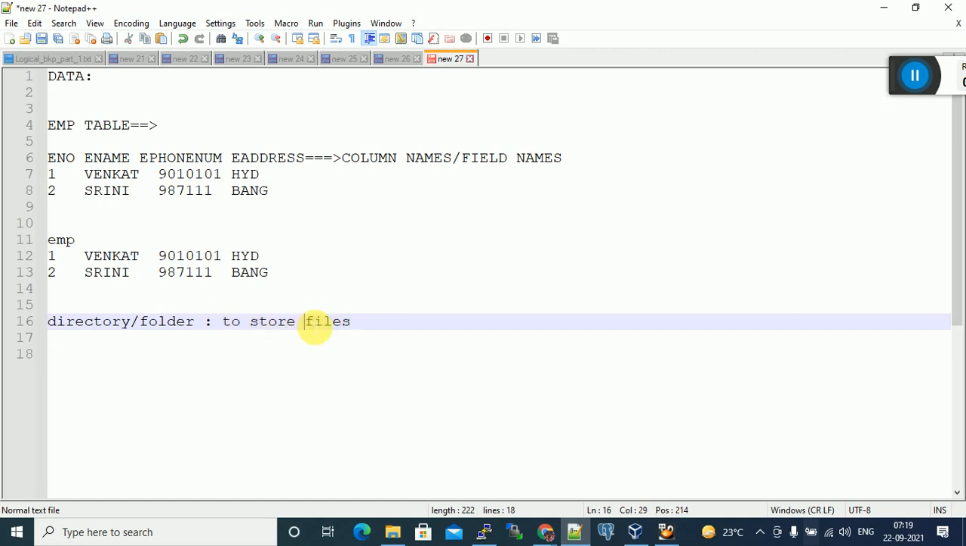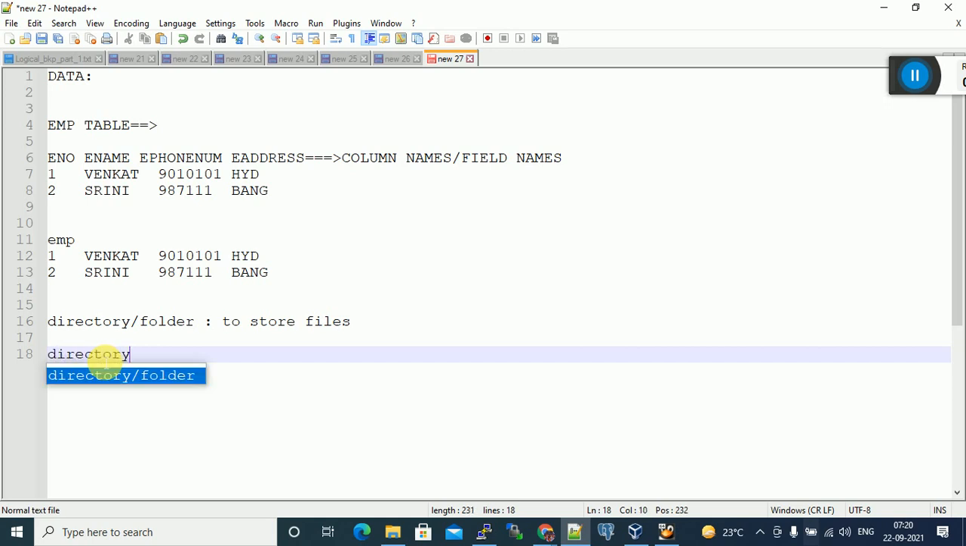Directory means it's a collection of files. File means it's a collection of data. Inside a file I can store data only. Inside a file I cannot store directories. You can see here, in a directory we can store files, and inside a file we can store data.